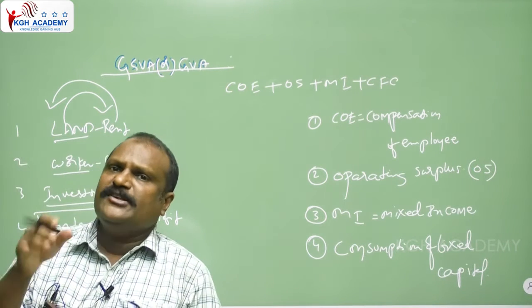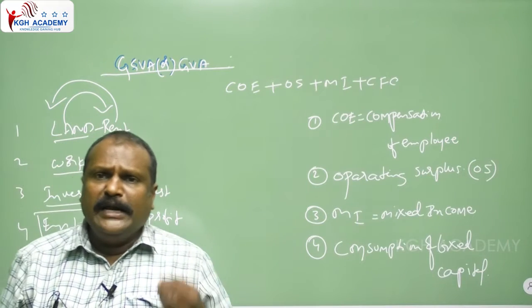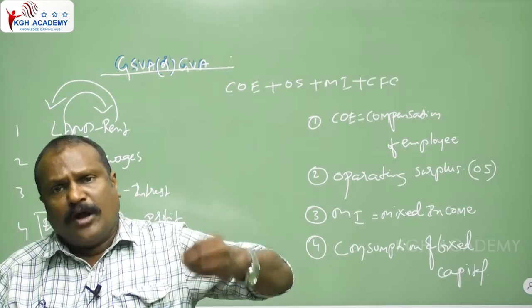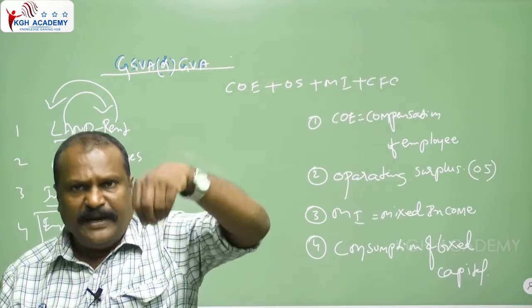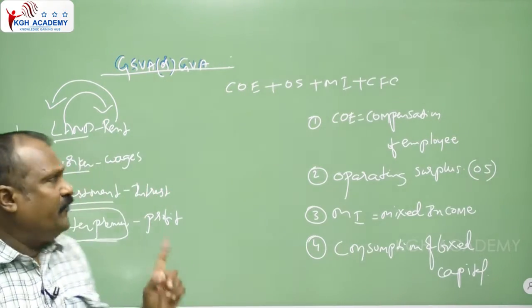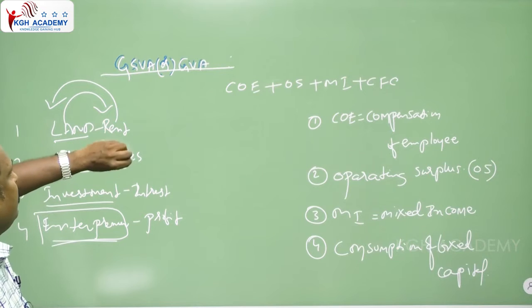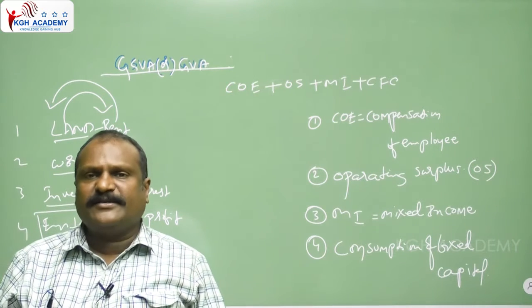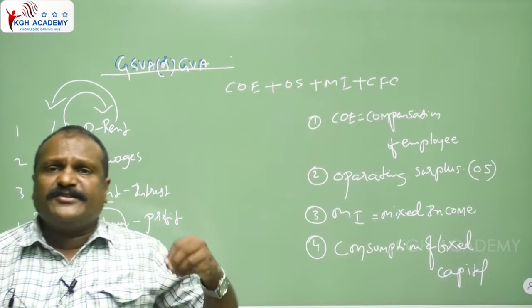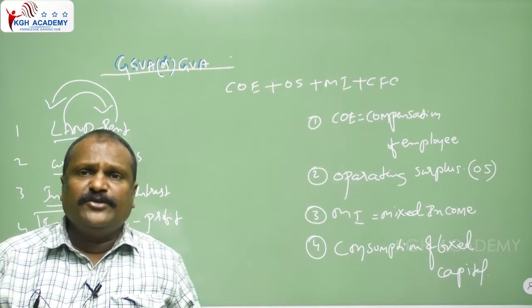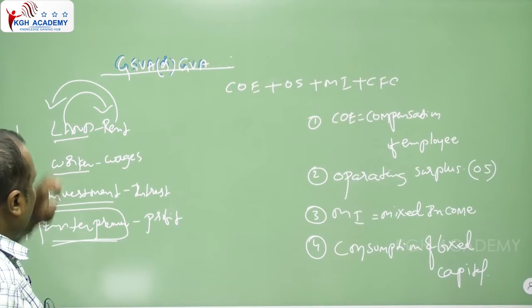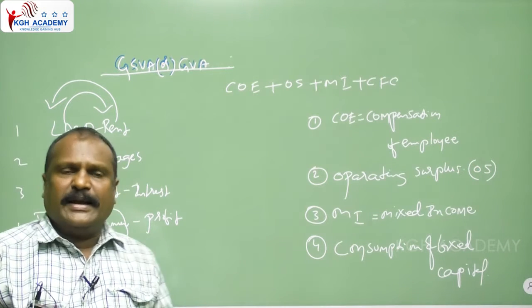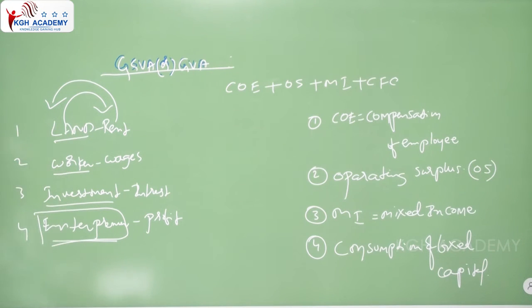For example, a building is provided for teaching, and the building owner gets the rent. Since the owner of the building provides the building, he gets the income. The factor is provided to the company, and the income is provided to the factors of production. For example, a person working in a company means the worker is provided to the company, and income is given in the form of wages. Like that, there are four factors.